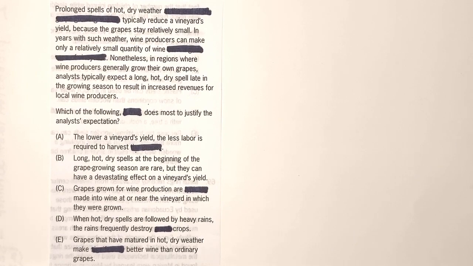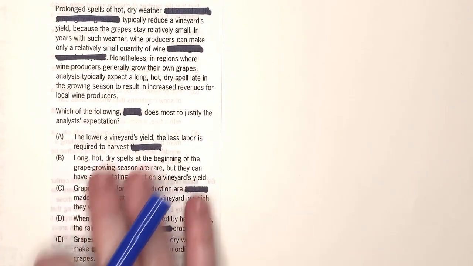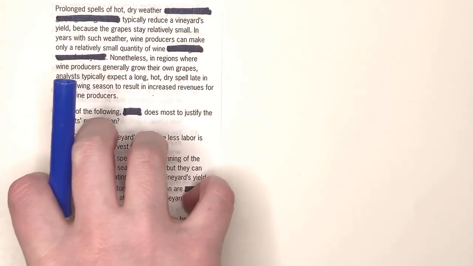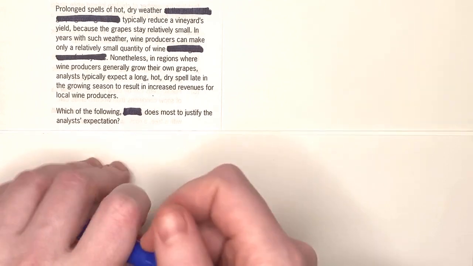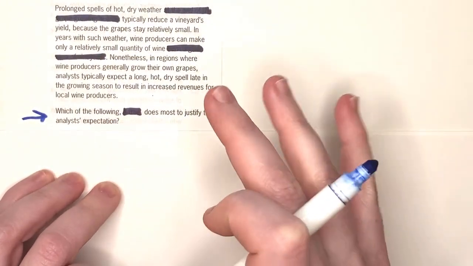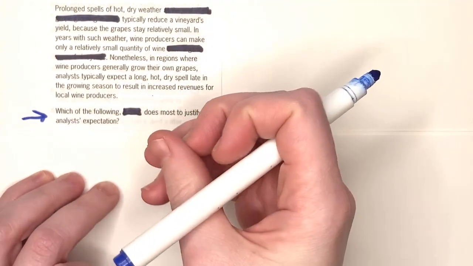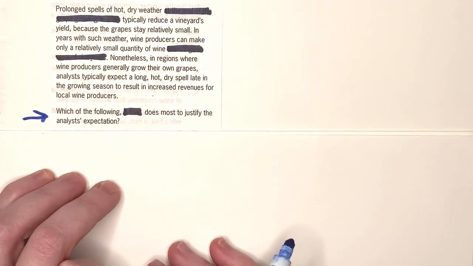All right, so like all CR question types, it's incredibly important that we do not look at these answer choices and don't get distracted by them until we fully understand the argument and have come up with the prediction. So just to make sure that we are behaving, I'm going to cover up those answer choices. As always with CR, we're going to start with the question stem. You need to figure out what kind of CR you're looking at so that you know essentially what to look for in the answer choices.